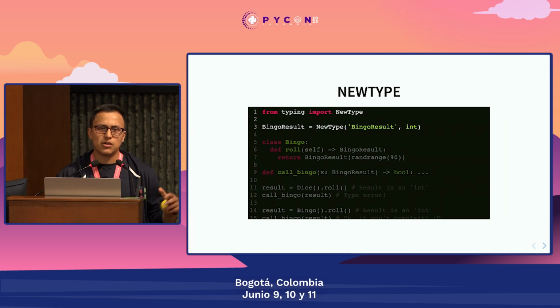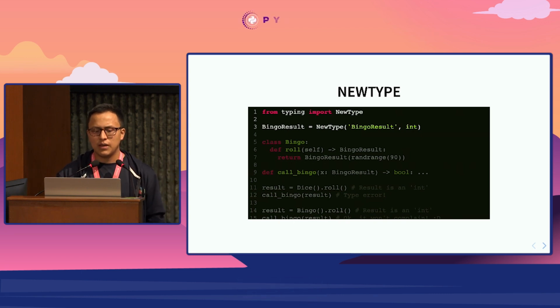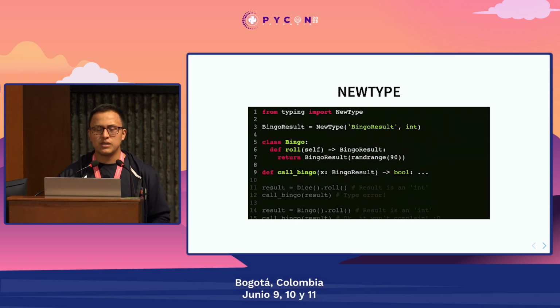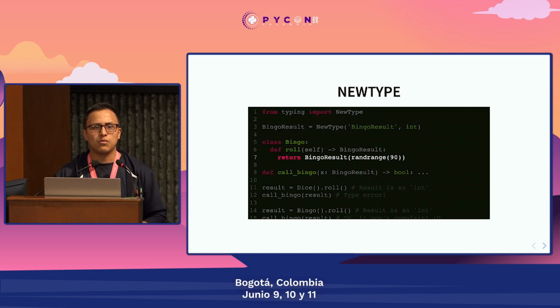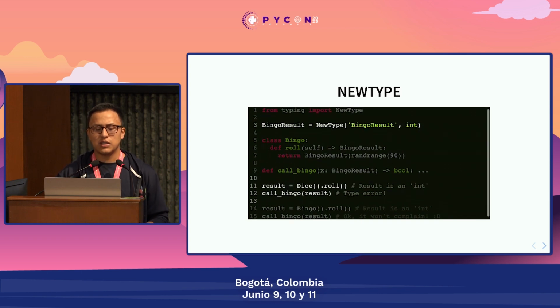And I'm going to introduce a new concept here, and that's called a NewType. The NewType is similar to a type alias, but not at the same time. We're going to give a name to the type, and under the hood, when we execute the code, the representation is going to be the same. There are two main differences from type aliases. The first one is that if we define a function that returns a bingo result, the integer that is going to be returned needs to be wrapped, like you can see here, with the name of the new type.